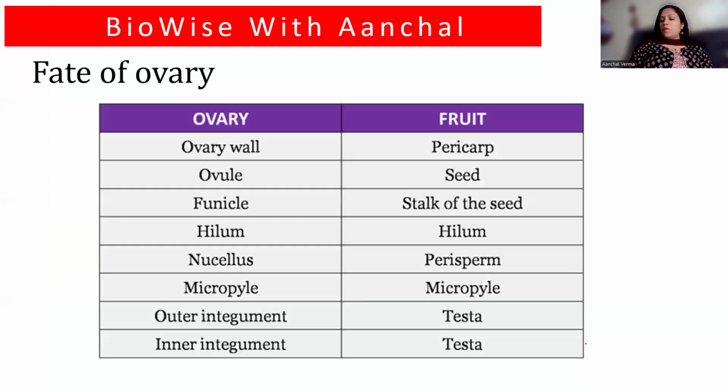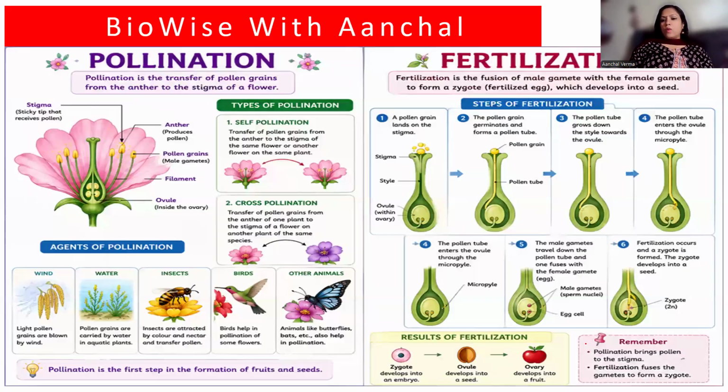Fate of the ovary: ovary wall becomes the pericarp, ovule becomes seed, funicle becomes stalk, hilum remains hilum, nucellus becomes perisperm, outer integument becomes testa, inner integument becomes tegmen. Please remember this. It will be easy for you. So we studied pollination, self-pollination, cross-pollination, the agents of pollination, fertilization and its steps, double fertilization, and triple fusion. This is all that is important for this chapter.